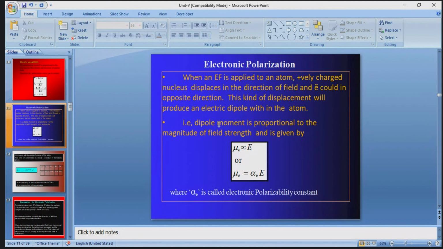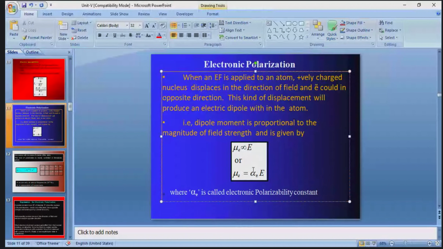So that electric dipole moment is directly proportional to the magnitude of the field strength, which is nothing but the external electric field. So mu E is directly proportional to capital E. Now removing this proportionality constant, mu E is equal to alpha E into capital E, where alpha E is known as the electronic polarizability constant.